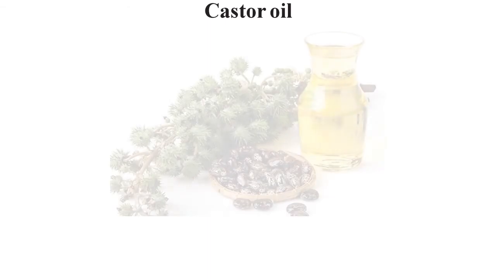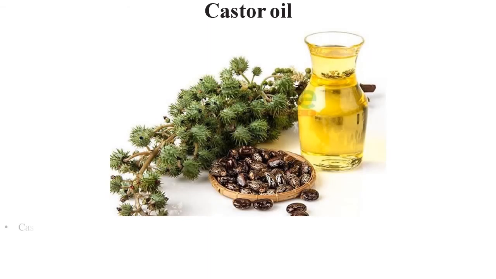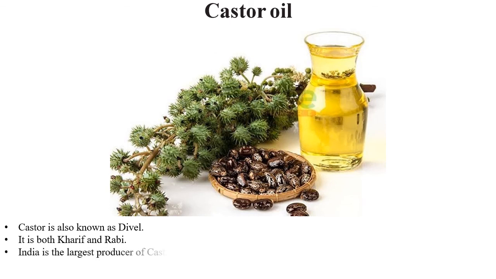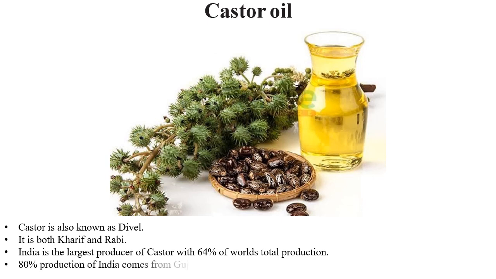The castor oil. Castor is also known as divel. So castor, also known as divel, is a very sticky and very thick oil, but it has many medicinal properties. It is both kharif and rabi. India is the largest producer of castor with 64% of world's total production. 80% production of India comes from Gujarat. That just means that Gujarat is the largest producer of castor in the whole world. Other states are Rajasthan and more.